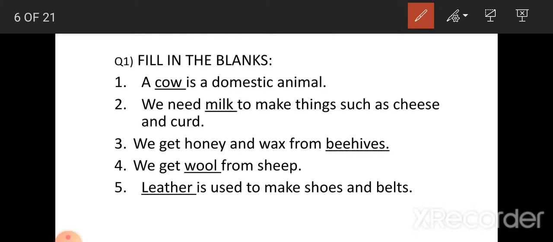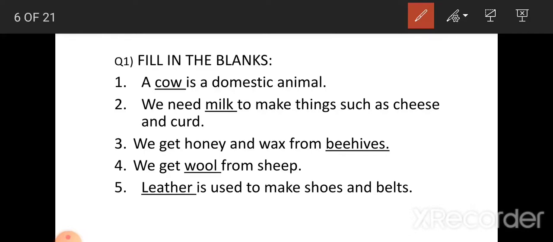Now, the first blank that we are going to write: A cow, C-O-W, cow, is a D-O-M-E-S-T-I-C, domestic, A-N-I-M-A-L, animal. A cow is a domestic animal.